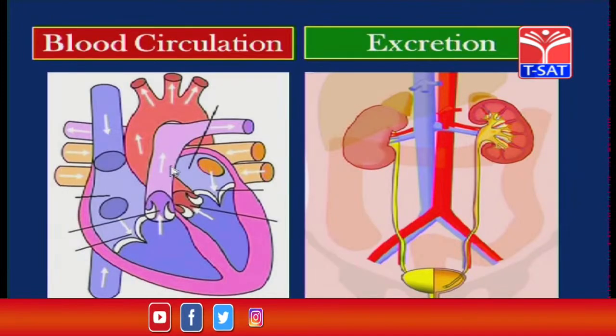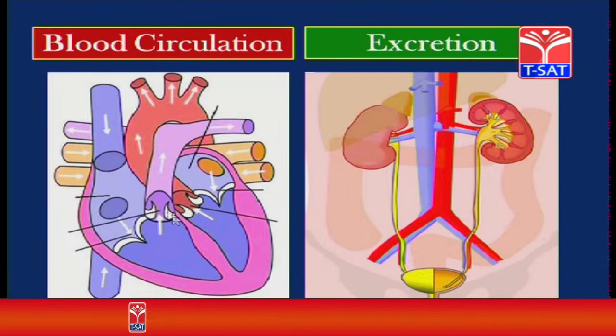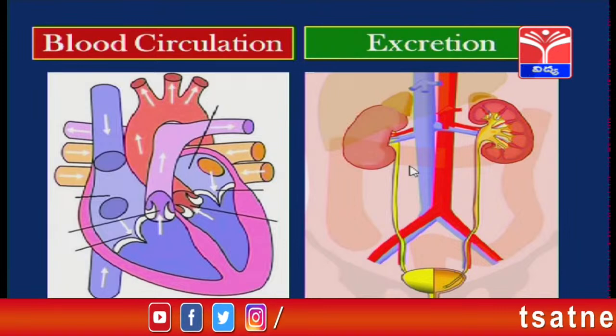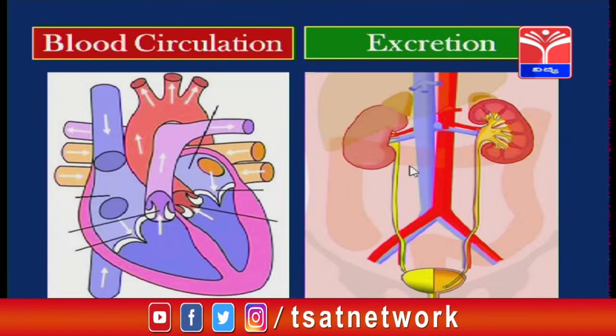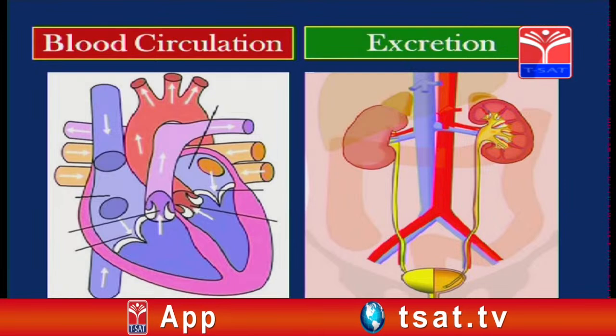Students, this is the picture of the heart, which is the chief pumping organ of the blood circulatory system. You have studied the structure of the heart in transportation. This is the picture showing the kidneys, ureters, and urinary bladder. You have studied the process of excretion in the 4th chapter, excretion, the wastage disposing system.